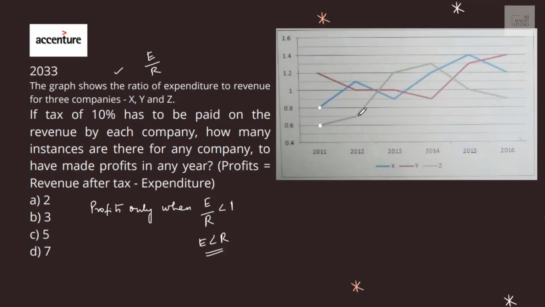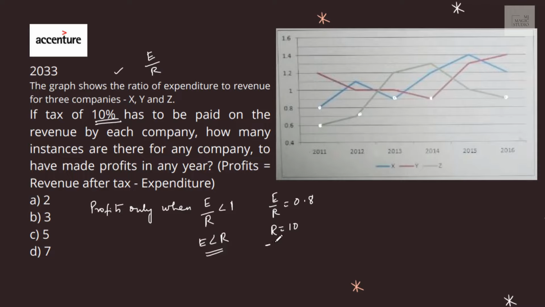1 dot, 2 dot, 3 dot, below 1, below 1, below 1. These are the instances. For instance number 1, this is 0.8. E by R is 0.8. So if I take revenue as 10, then expenditure is 8. But if revenue is 10, tax is 10%.